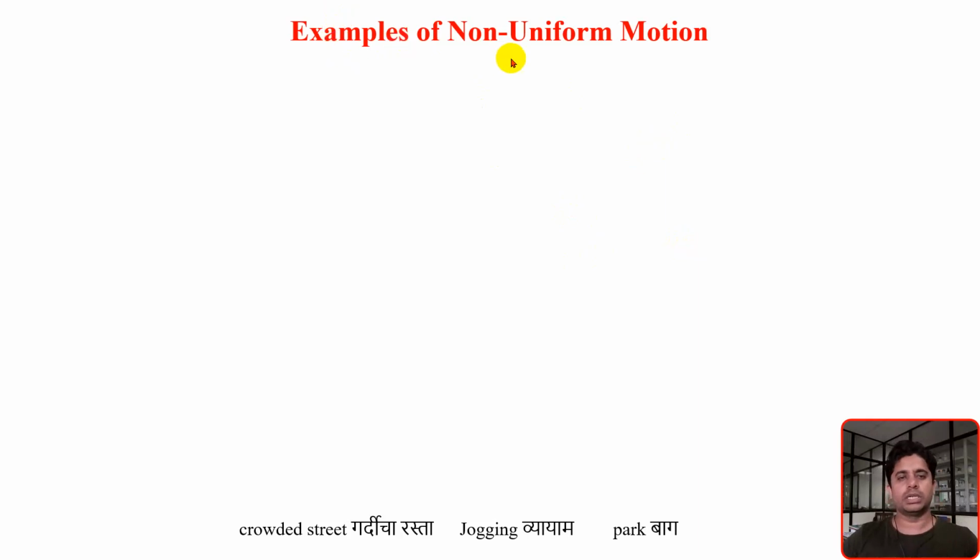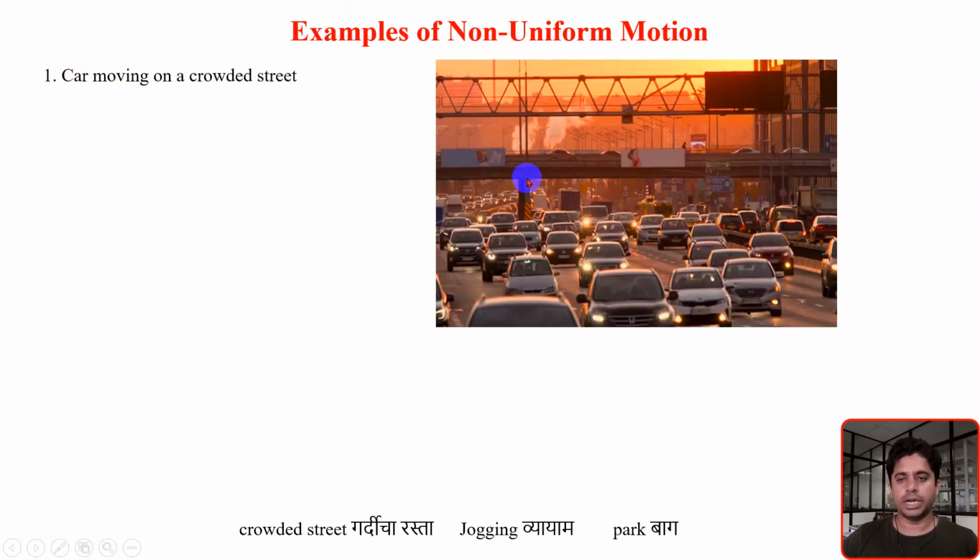In this video, we will discuss some more examples of non-uniform motion. Earlier, we have discussed uniform motion. Here, we will discuss non-uniform motion. So, the first example is a car moving on a crowded street.